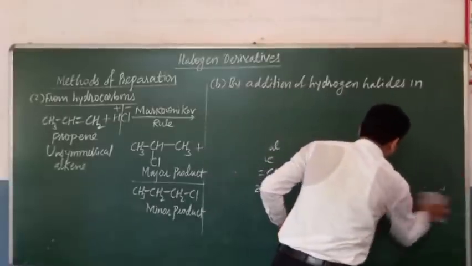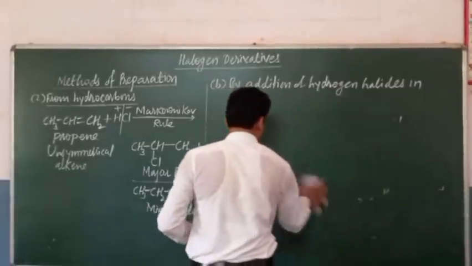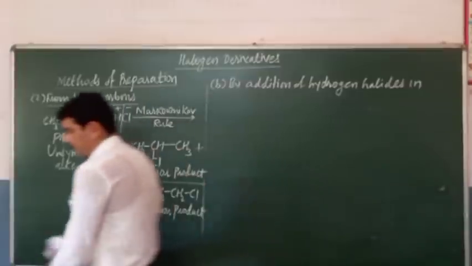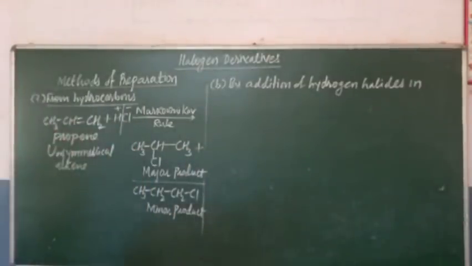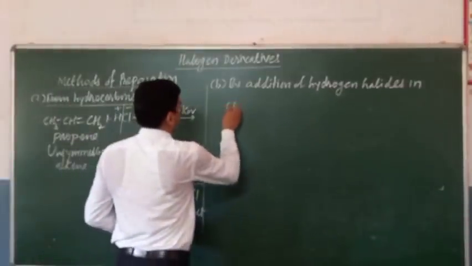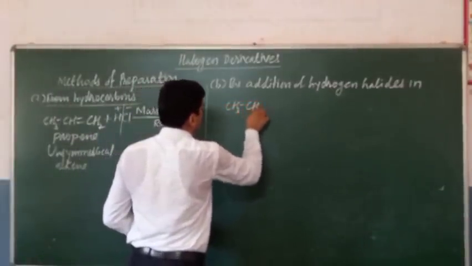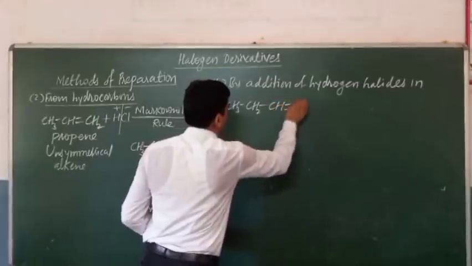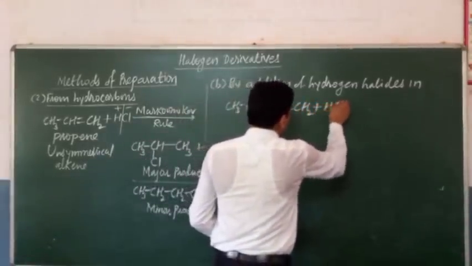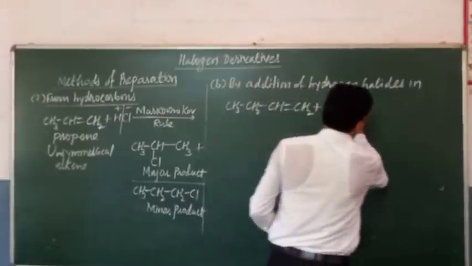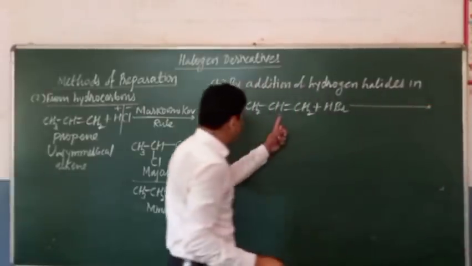We can take one more example of unsymmetrical alkene. CH3, CH2, CH, double bond CH2. In this unsymmetrical alkene, if we add HBr, it is unsymmetrical alkene.